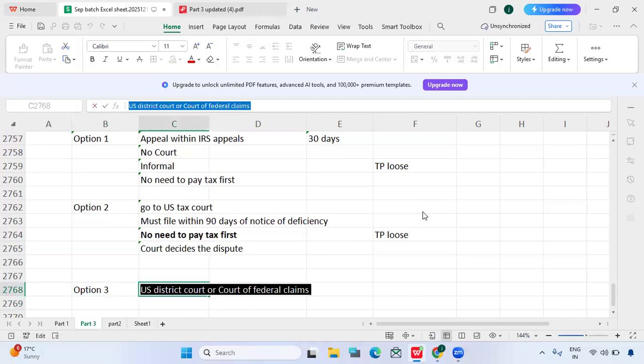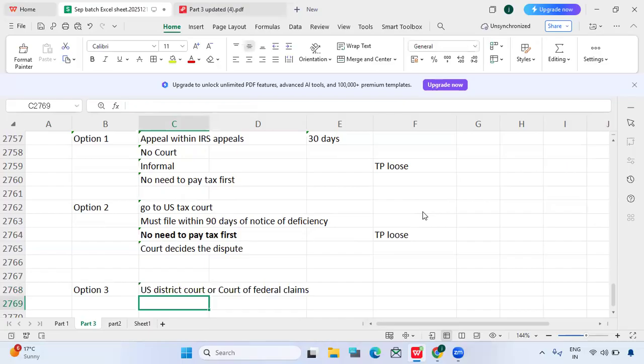Because this entire EA paper 1, 2, 3 is majorly on federal taxes, not state or local taxes, right? That's the reason we are talking about federal claims. And US tax court and US district court are federal claims.